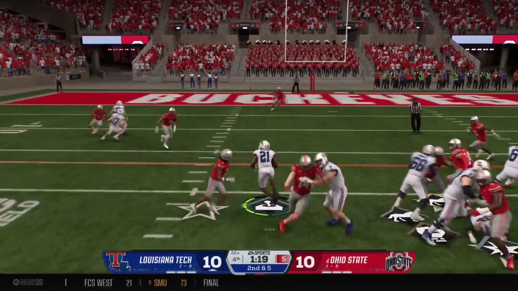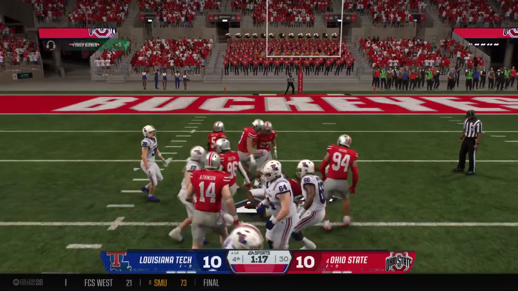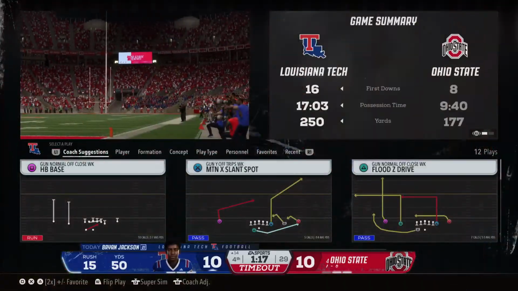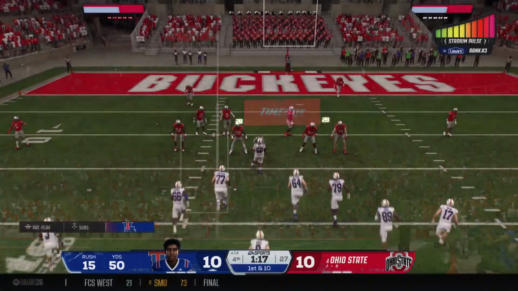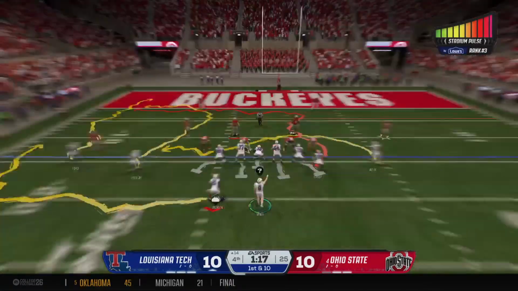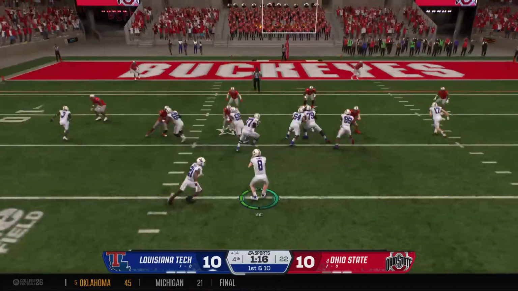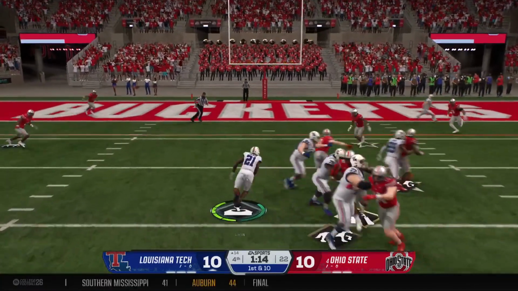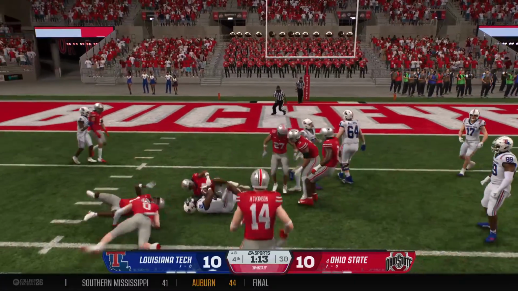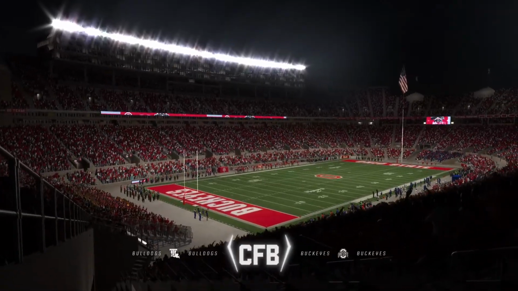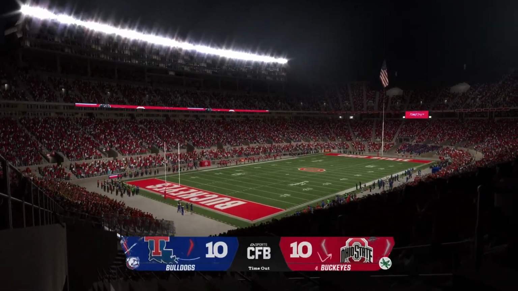From the shotgun, they'll run it. Makes a man miss. Getting work done on the ground. He's pulled down at the 14-yard line. Timeout called here by the defense. It's their first of the half. Right back to the well. Brought down, but not before he bowled his way inside the 10 to the 8.